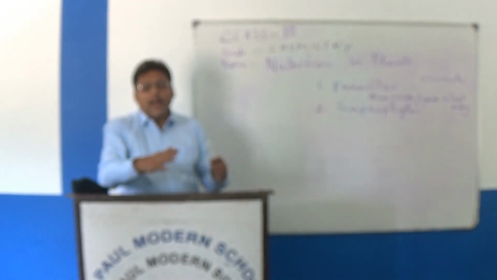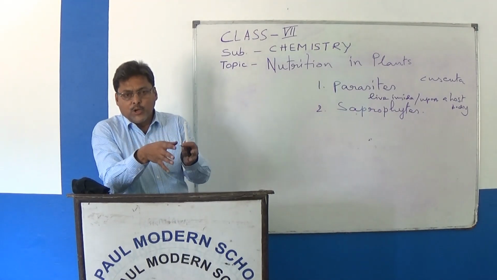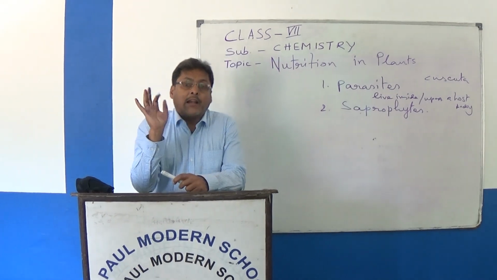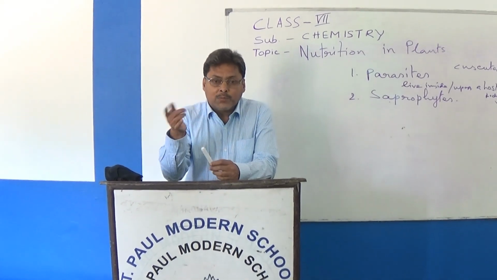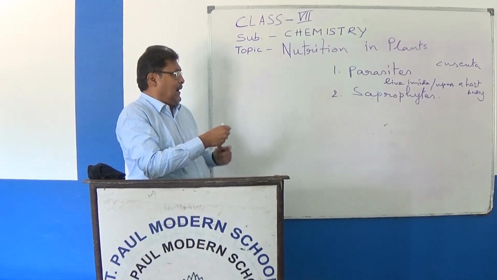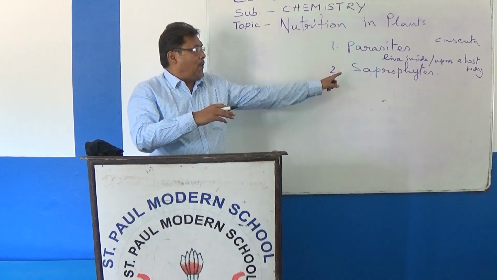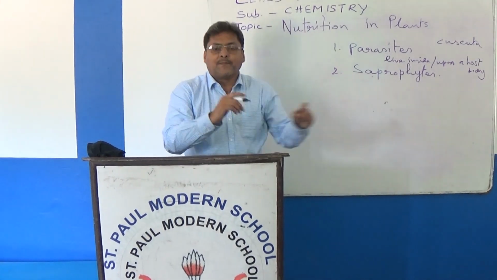These take nutrition from dead or decaying organisms. They are called saprophytes.